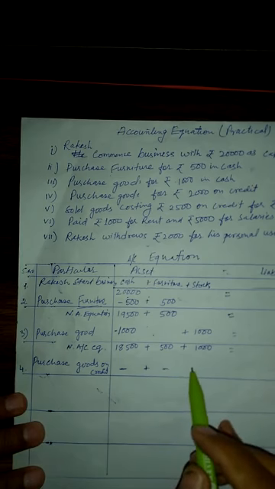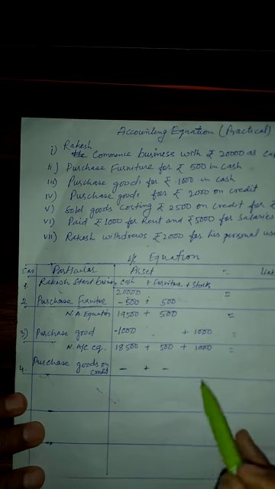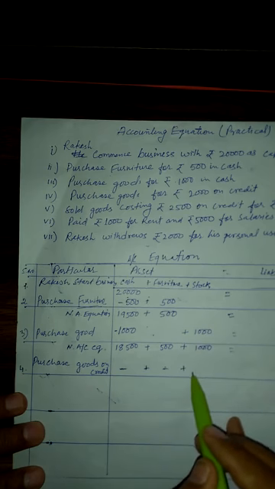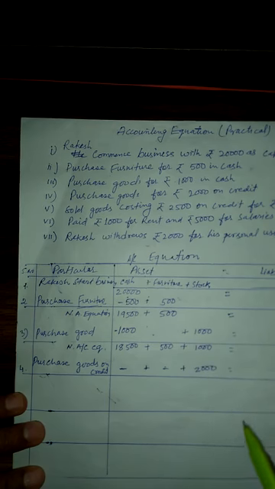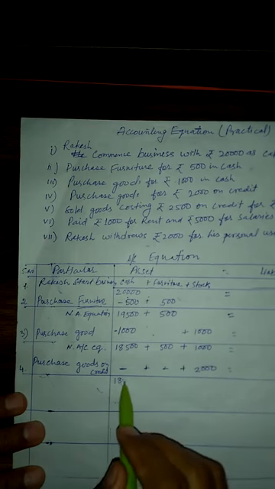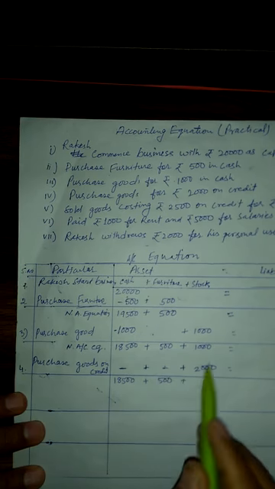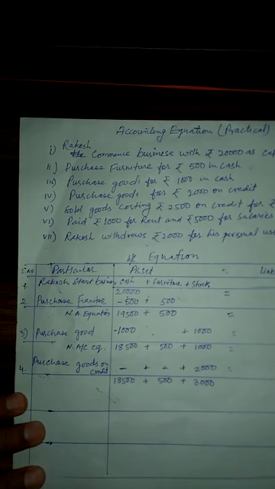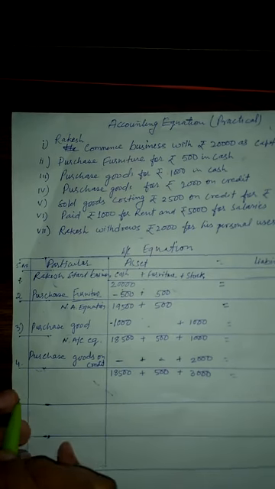He purchased goods of rupees 2,000 on credit. 18,500 plus 500 plus 3,000. Total amount, no effect, 20,000. Now come to the next point.